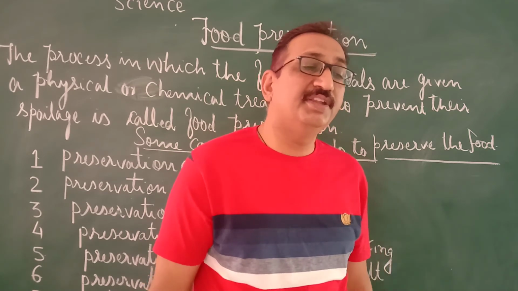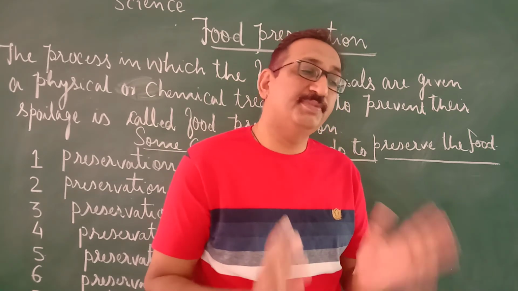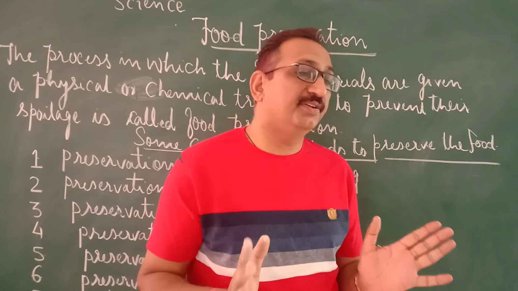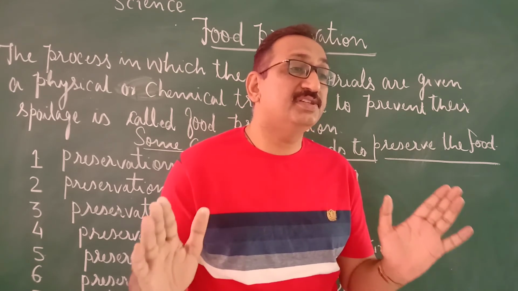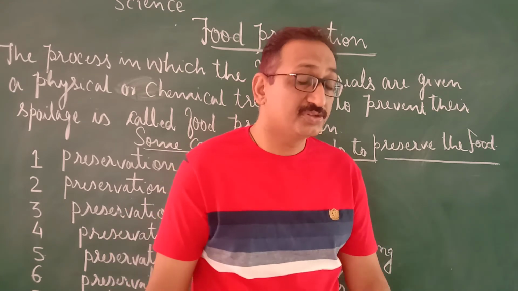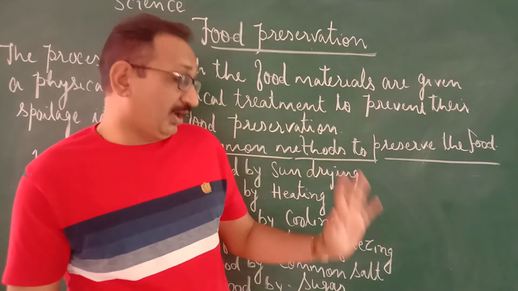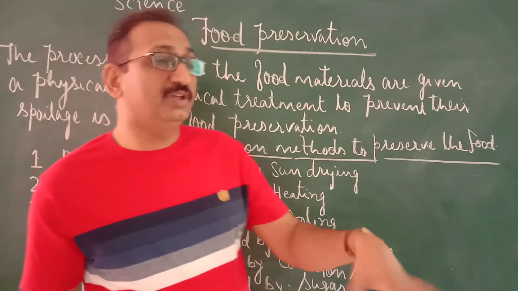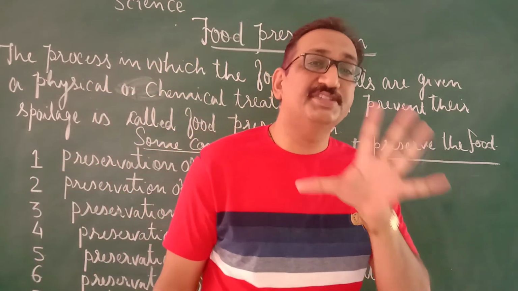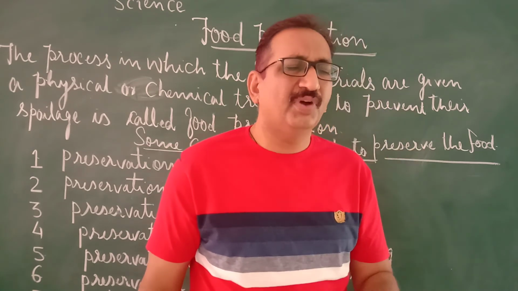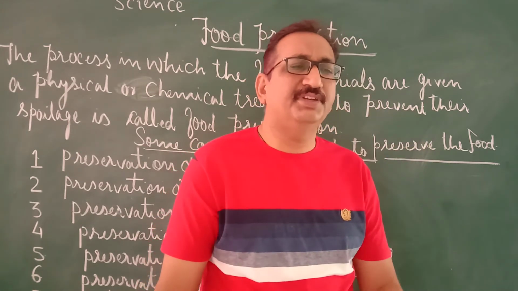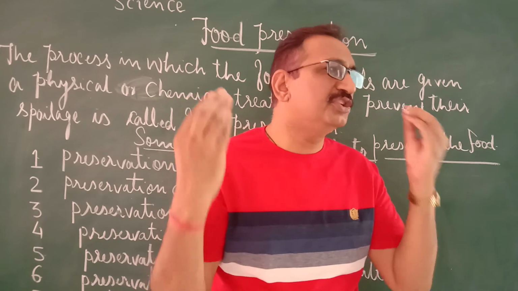So what is there in this method, students? In this method, milk is heated at 70 degrees Celsius. How much? 70 degrees Celsius. When we heat the milk at 70 degrees Celsius, then whatever microbes like bacteria are there, they are immediately destroyed.